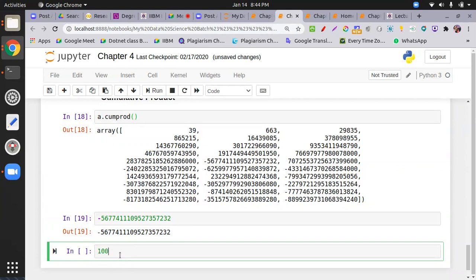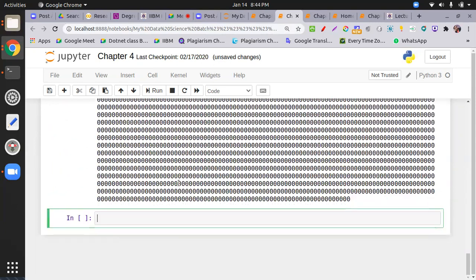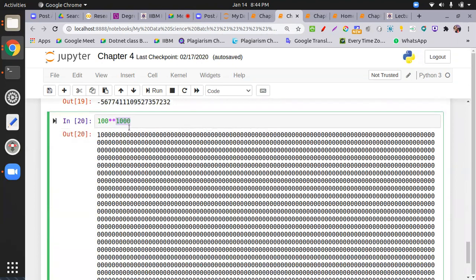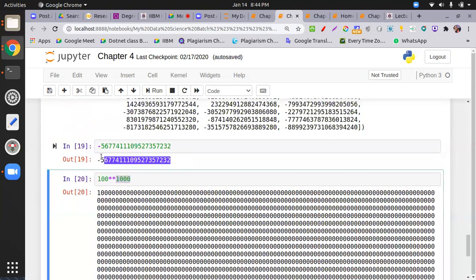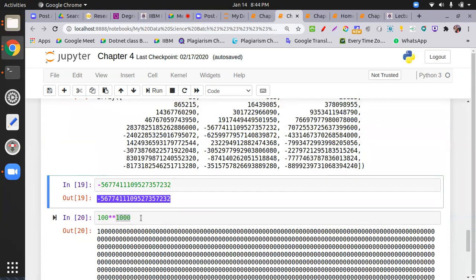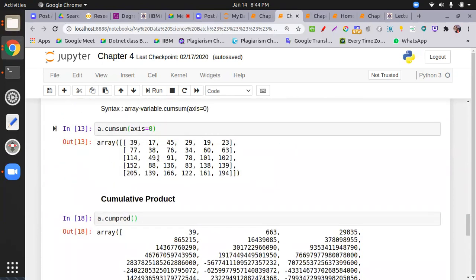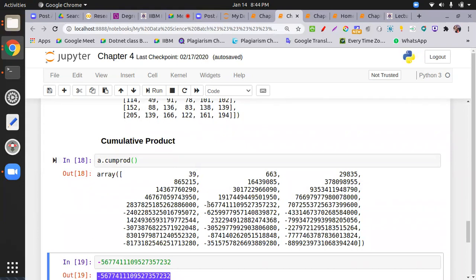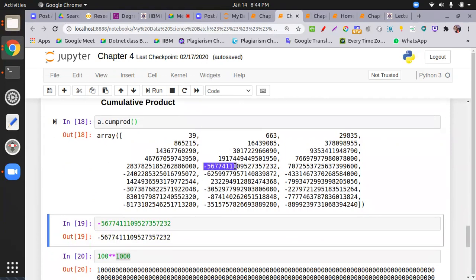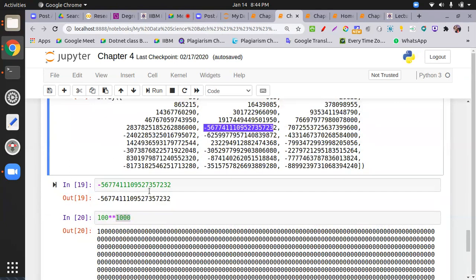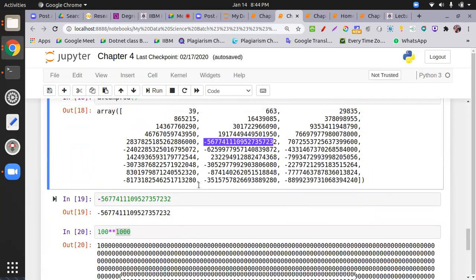Let's suppose I put 100 to the power 1000. See this number, it is not negative. Even a big number like 100 raised to the power 1000 is still positive. This is the first time I see this kind of negative number. It could also be written as 10 to the power minus something, but no number is negative, so there is no logic for it being negative. If any number is negative, I would say so, but right now I have no answer. So this is a matter of research. I will look, and any one of you can also look and tell tomorrow. There is nothing negative about the number, but it gives you the negative one.